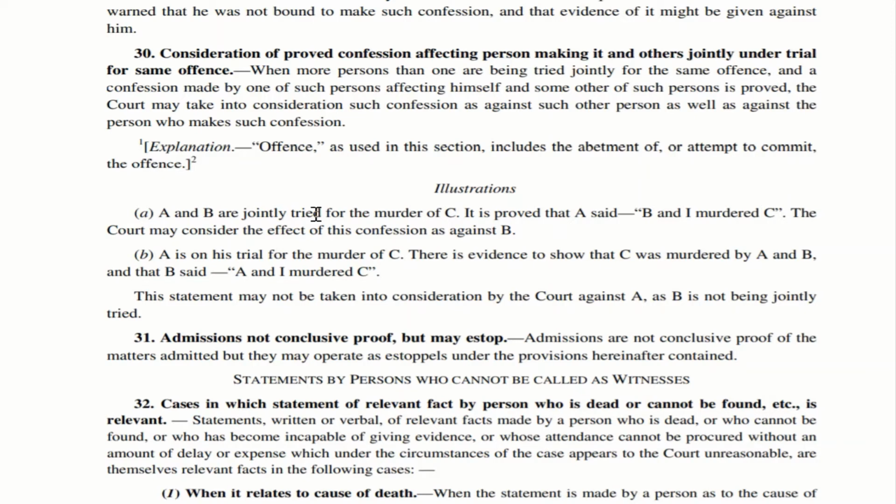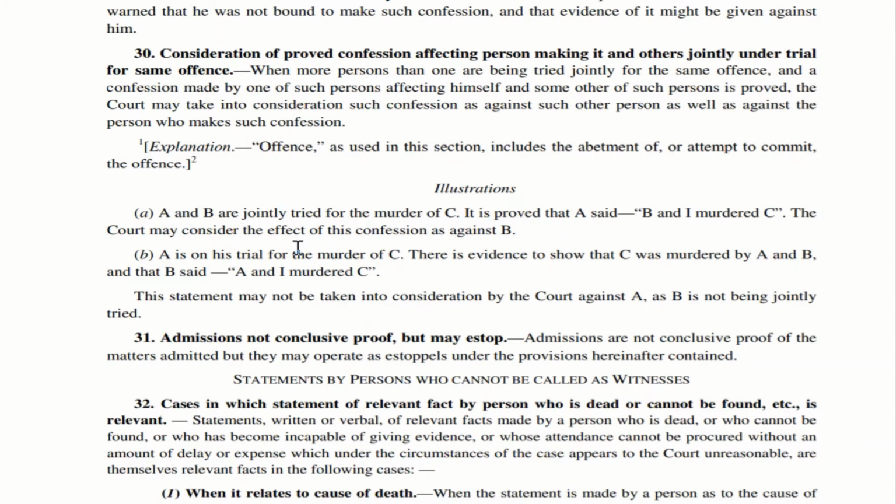Now let us go to the next illustration which is being given. A is on his trial for the murder of C. So in this scenario there is only one person. As we saw in the section, it says that where more than one person is being tried jointly, that is the condition. So now this condition is not satisfied in this particular illustration. So it simply says A is on his trial for the murder of C.